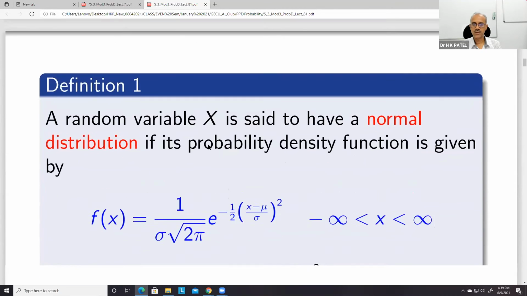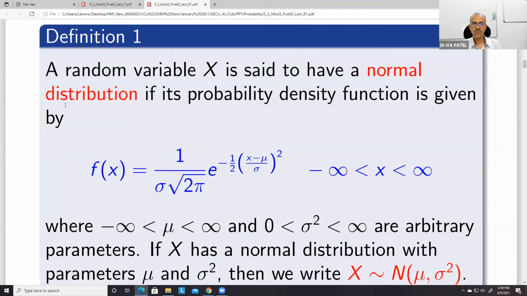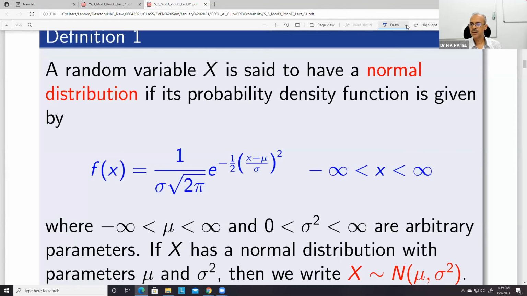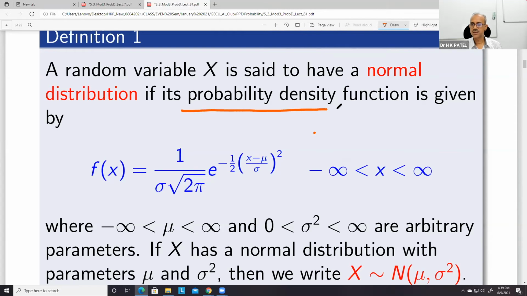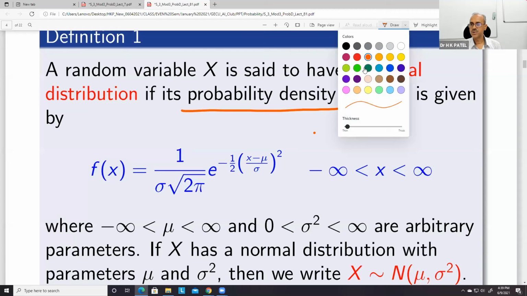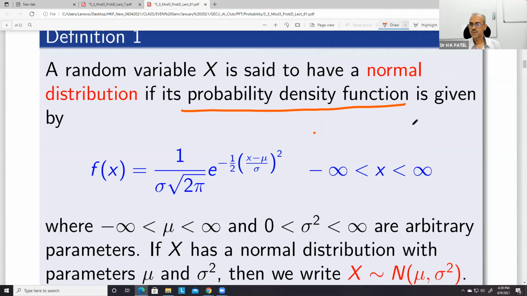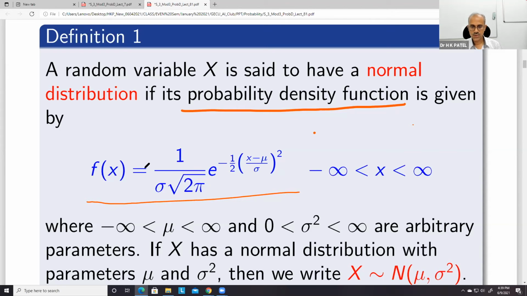So this is the basic definition of this. X is said to have a normal distribution if its probability density function, because this is now a continuous distribution, is given by f(x) equals 1 upon sigma under root 2 pi, e to the power minus 1 by 2 times (x minus mu upon sigma) whole square.